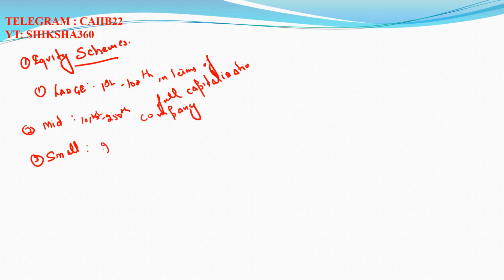Last one, small cap, that is the 251st company onwards in terms of full capitalization. Okay, please remember regarding that.